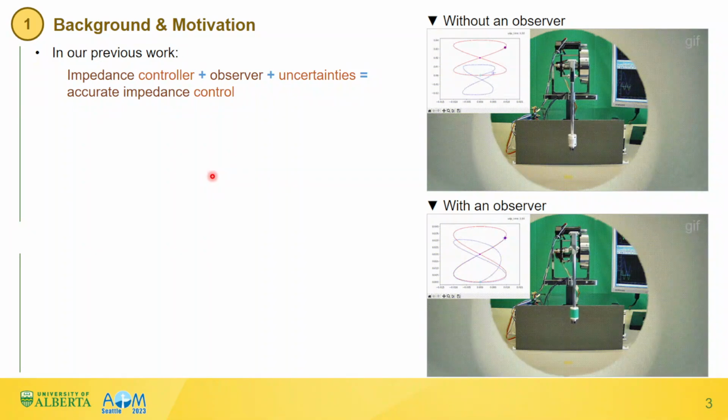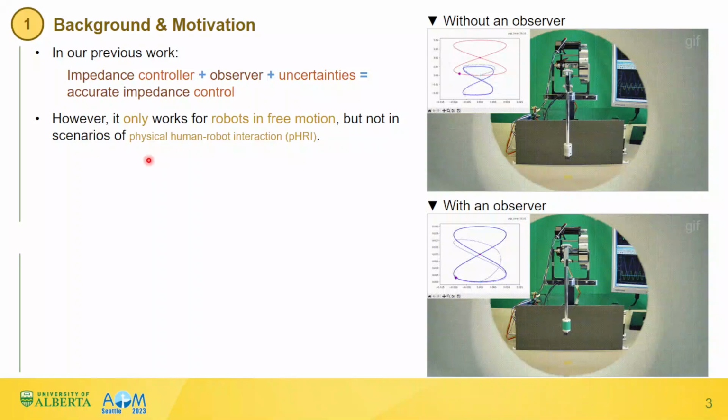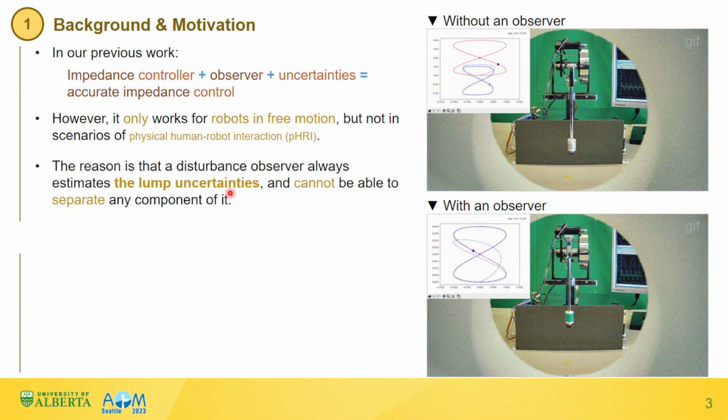First of all, background and motivation. In our previous work, it has been shown that integrating an impedance controller with a disturbance observer can realize an accurate impedance control. However, it only works for robots in free motion, but not in scenarios of physical human-robot interaction (pHRI). The reason is that a disturbance observer always estimates the lumped uncertainties and is not able to separate any component of it.